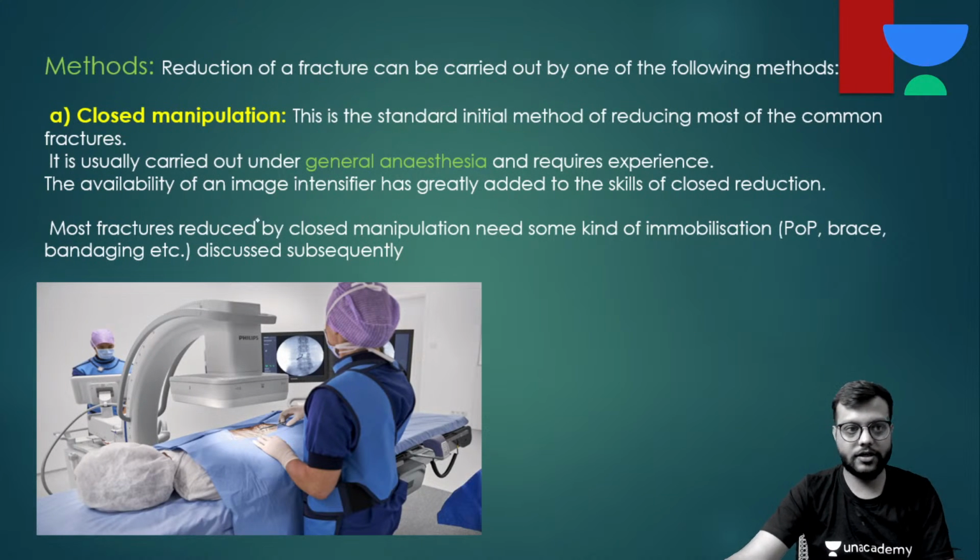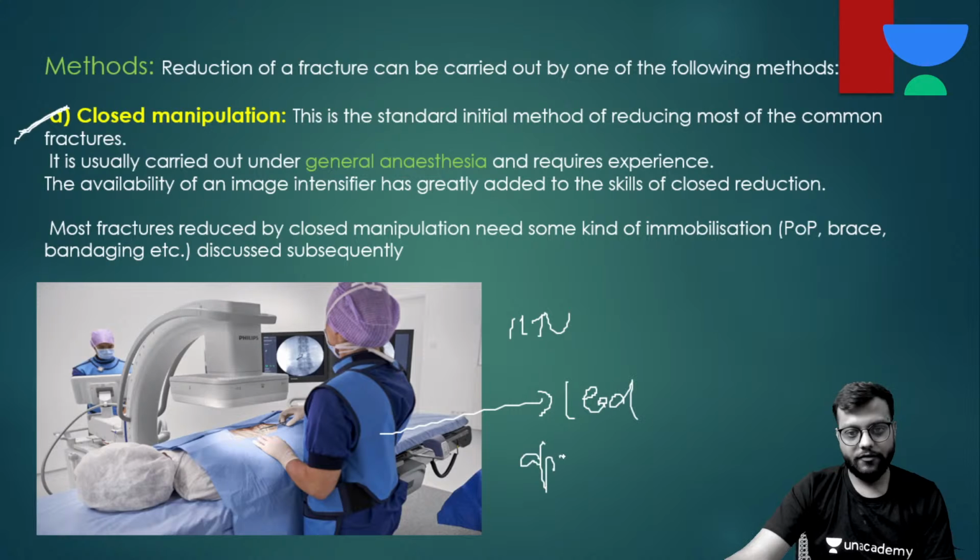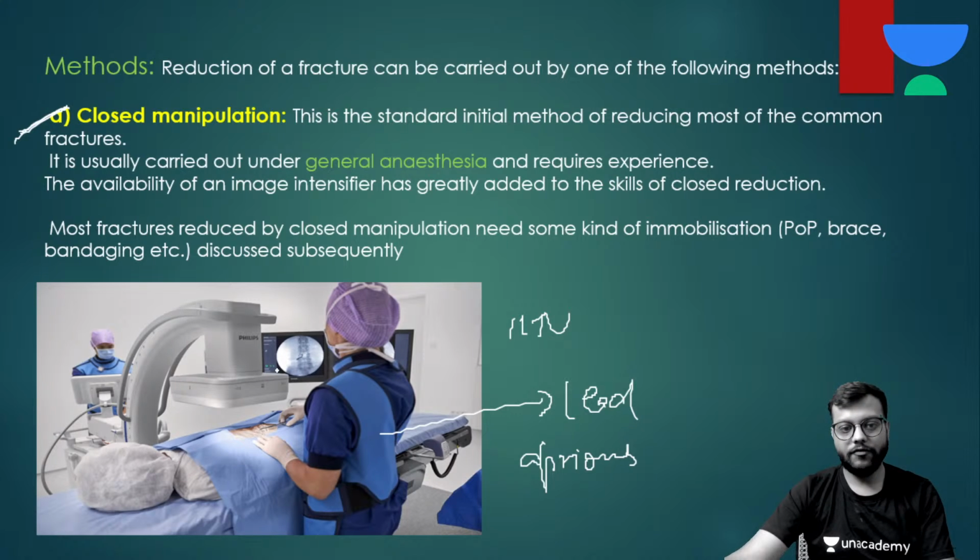We have already discussed. First and foremost is the closed manipulation or closed reduction, and it is usually done in the C-arm, which is also used in the MIS. This is your portable X-ray machine called C-arm machine or image intensifier. Here, ये क्या पहन रखा है? Lead aprons. Okay, we wear lead aprons almost regularly in our OTs to give a small जितना भी protection हो सके from the X-rays. Okay, this is the lead apron. Okay, this is the C-arm or the image intensifier.